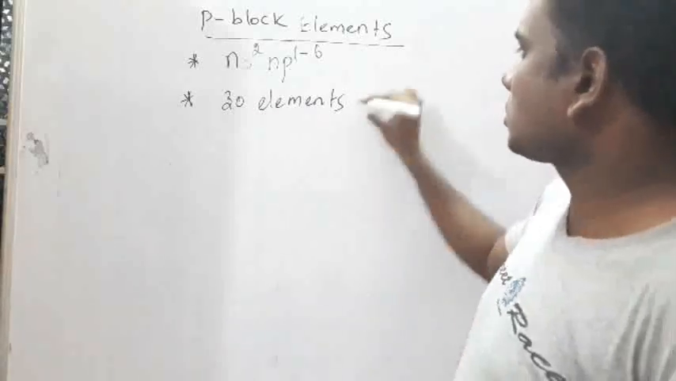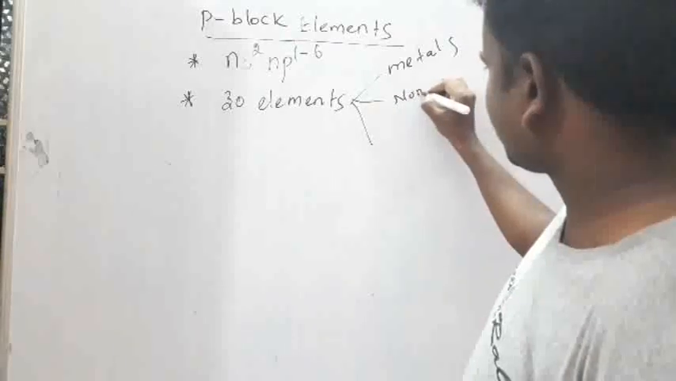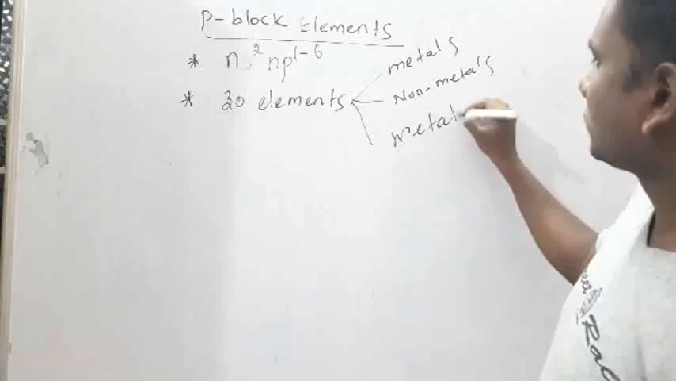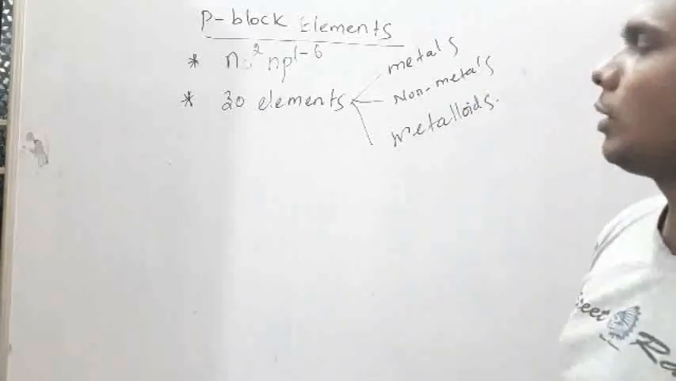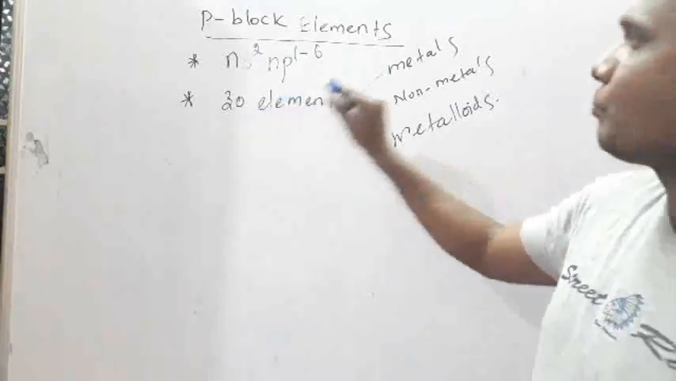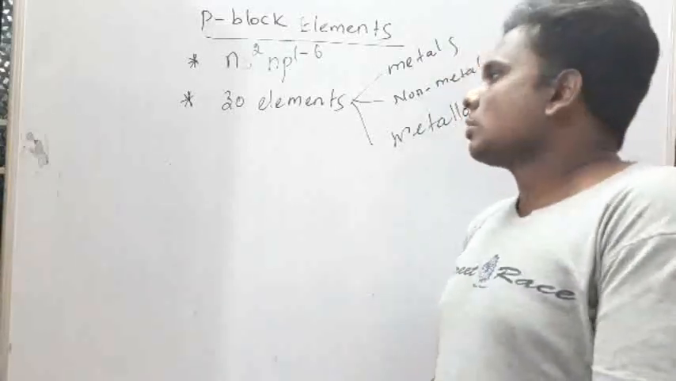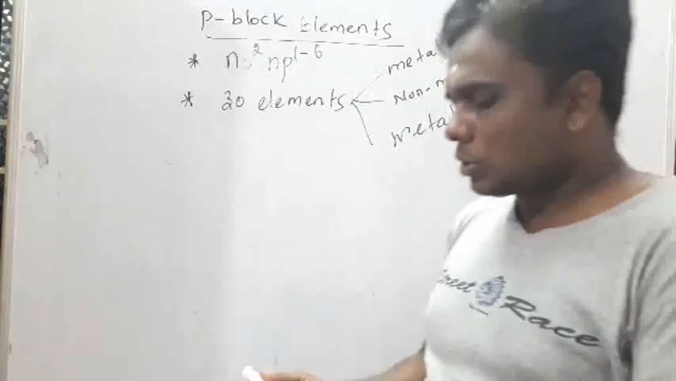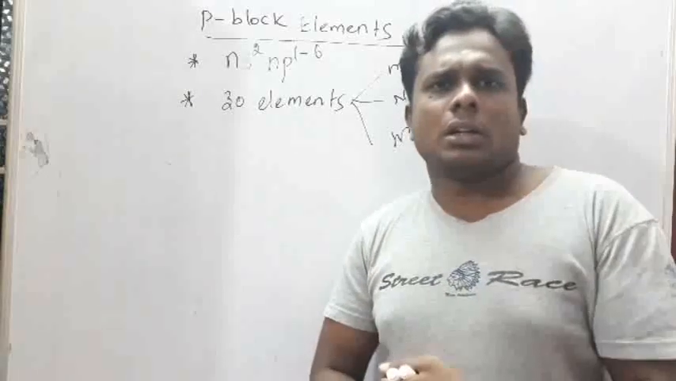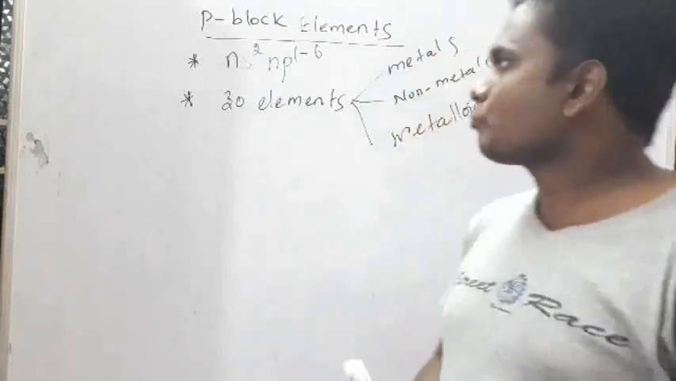Among the 30 elements, there are metals, non-metals and metalloids. Solids are also there. Maximum p block elements are non-metals, but here